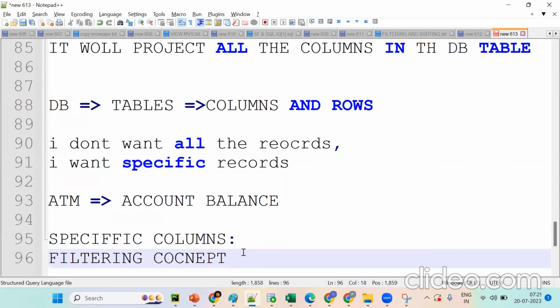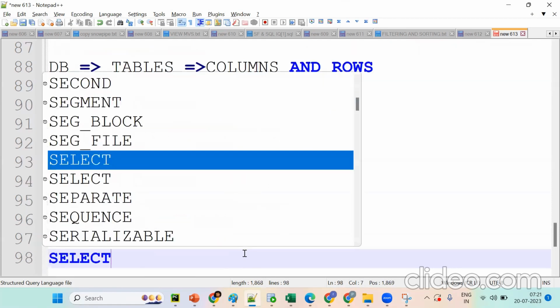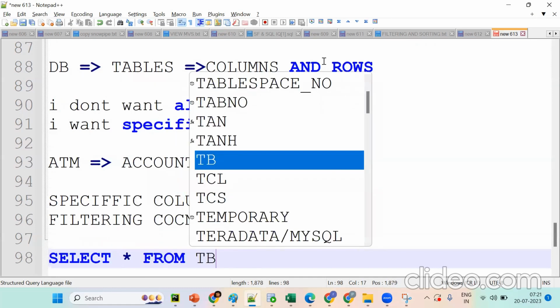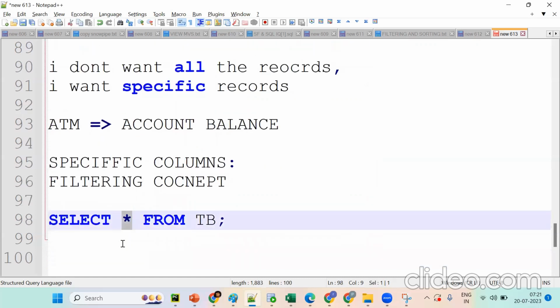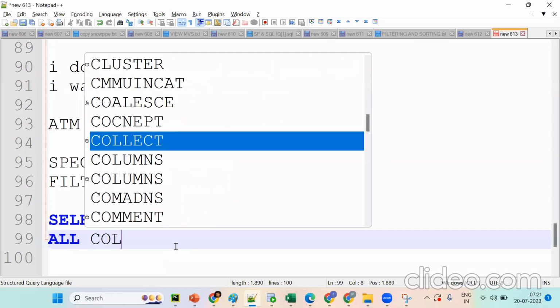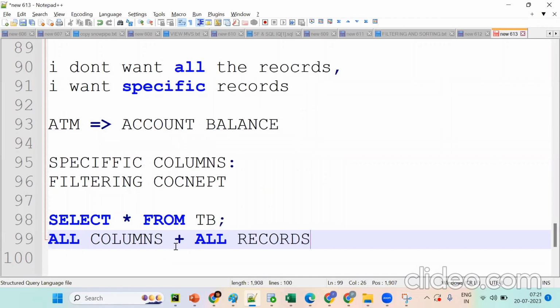So see this: select star from table is the base. What happened? Star is nothing but all the columns, so all columns plus all records.